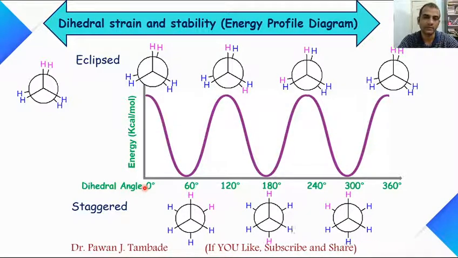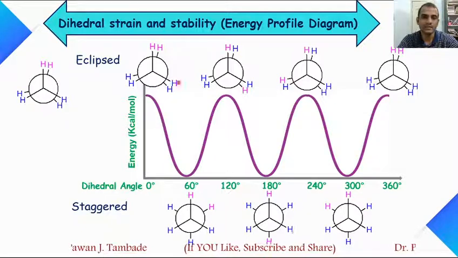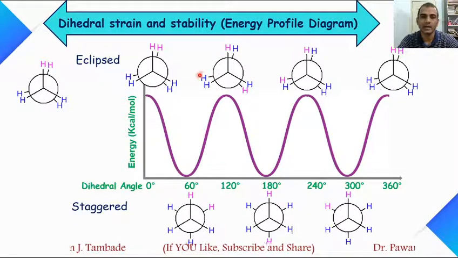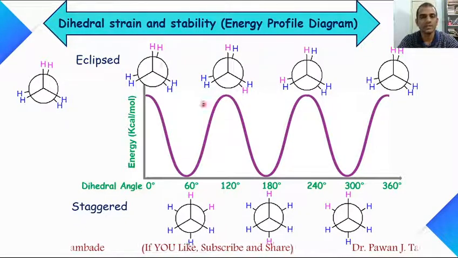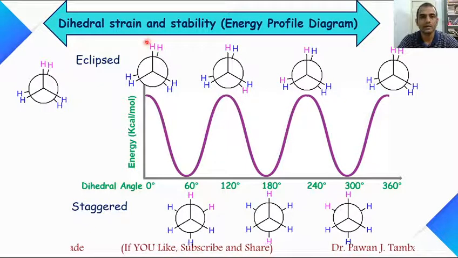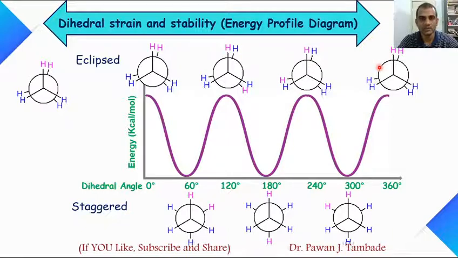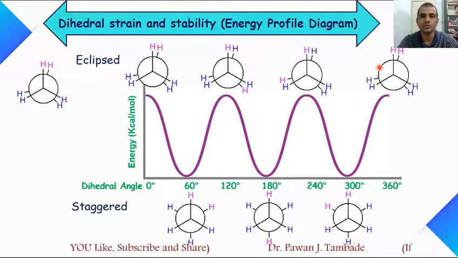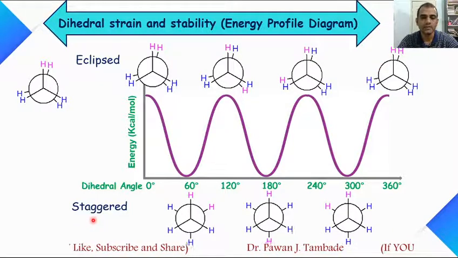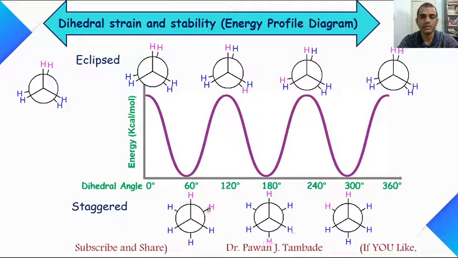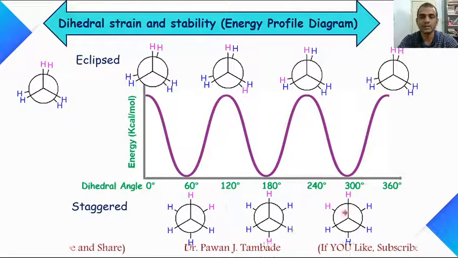And if we plot a graph of dihedral angle versus energy of this conformer, then we will get this type of graph. In this graph, these eclipse conformations are at higher energy because there is a repulsion or interaction between these hydrogen atoms in eclipse conformation as they are close to each other. However, in staggered conformation, these hydrogens on either carbon atom are maximum away from each other, and thus repulsion is minimum.